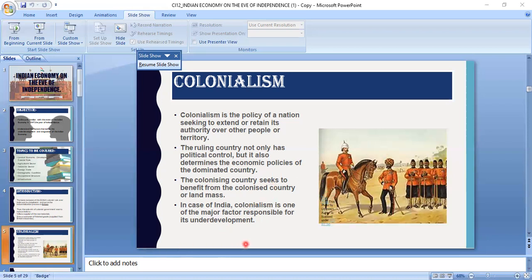Farmers were also forced to produce cash crops to feed the industries in England. Earlier, as I told, farmers were producing cash crops. Am I correct? No. Farmers were forced to produce cash crops to feed the industries in England. Means before this period, Indian farmers were producing food crops. And when the Britishers came to India, they started forcing Indian farmers to produce cash crops to meet the needs of the industries established in England by not allowing them to produce food crops.